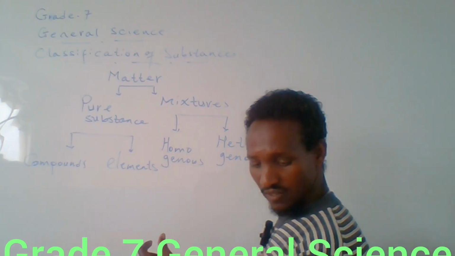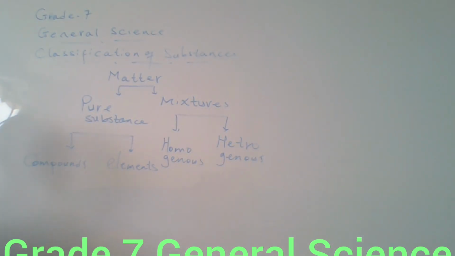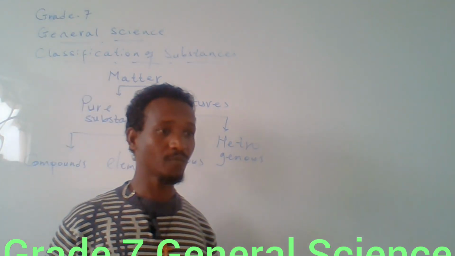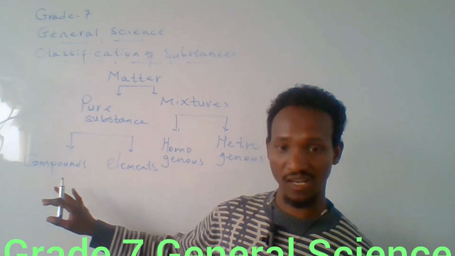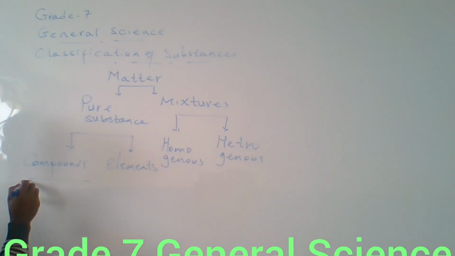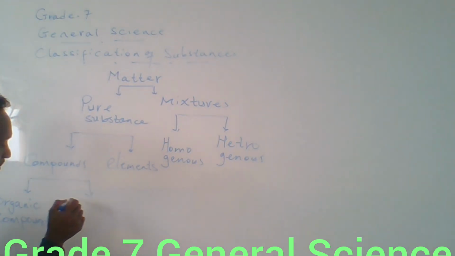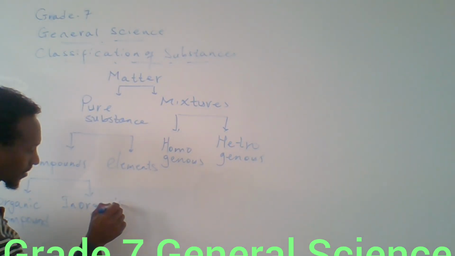Compounds can be divided further. When you come to grade 8, we will see it: compounds can be divided into organic compounds and inorganic compounds.